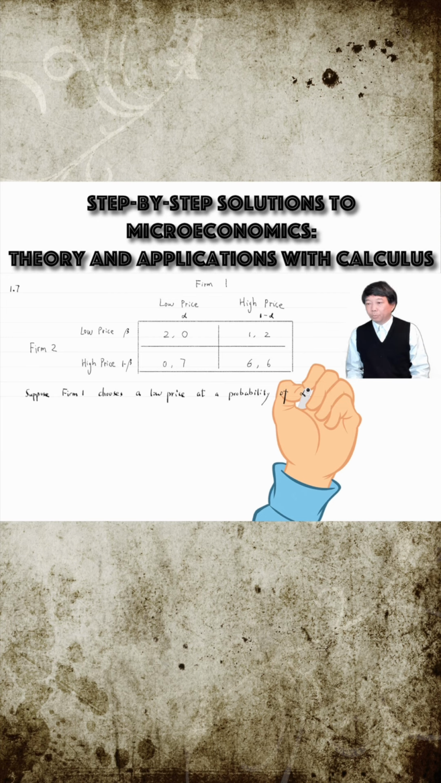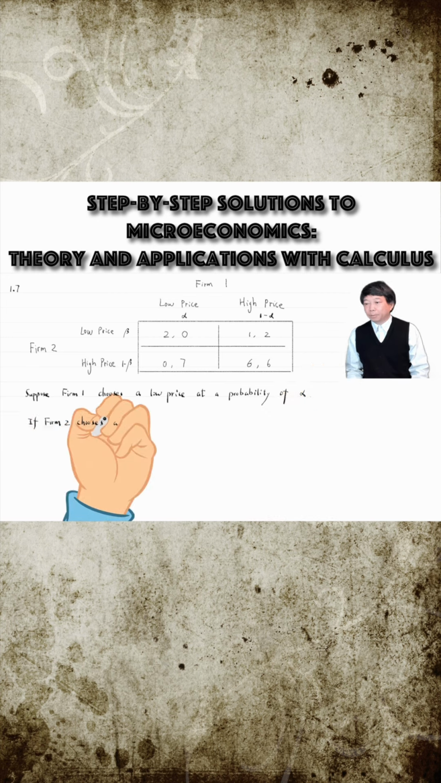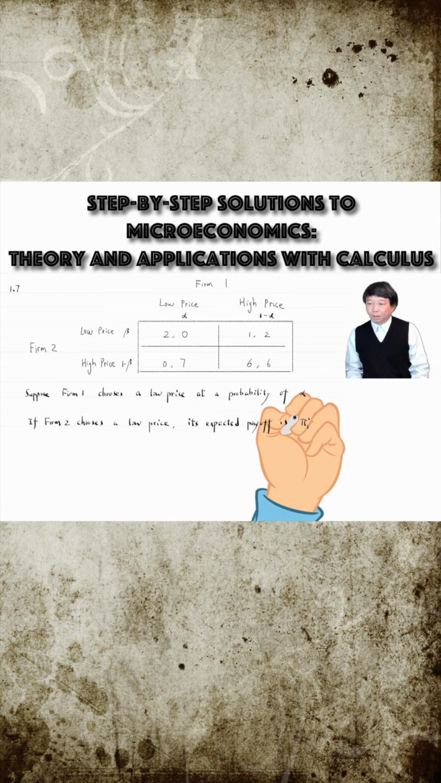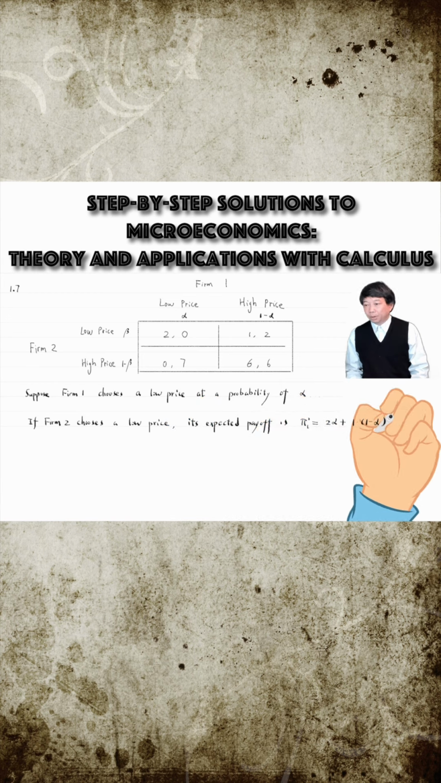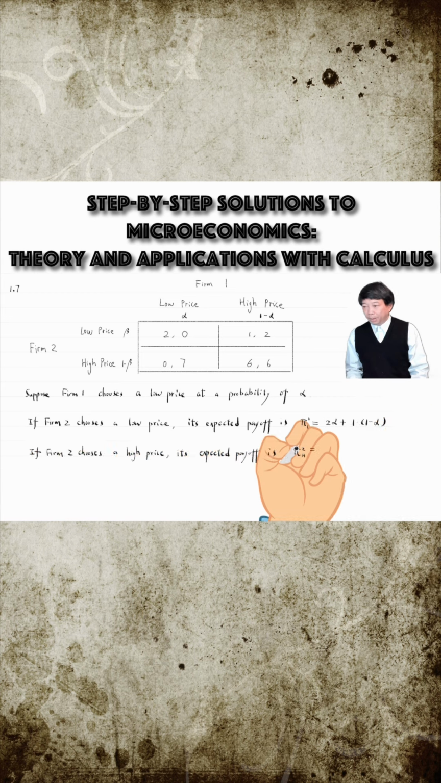We calculate Firm 2's expected payoff. If Firm 2 chooses a low price, its expected payoff, pi 2L, equals 2 times alpha plus 1 times 1 minus alpha. If Firm 2 chooses a high price, its expected payoff, pi 2H, equals 0 times alpha plus 6 times 1